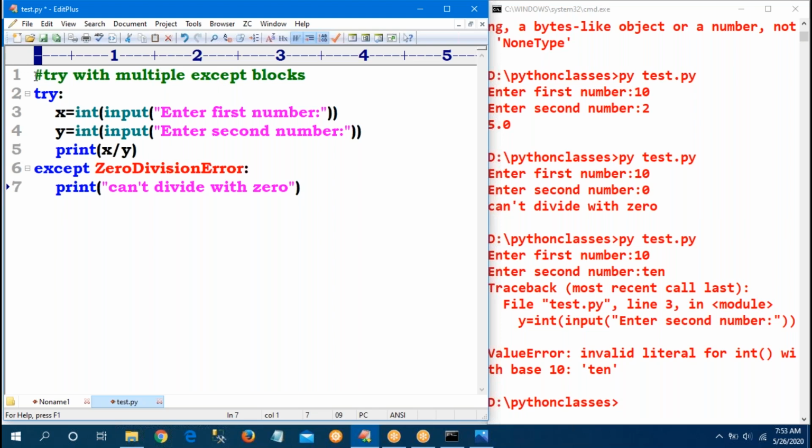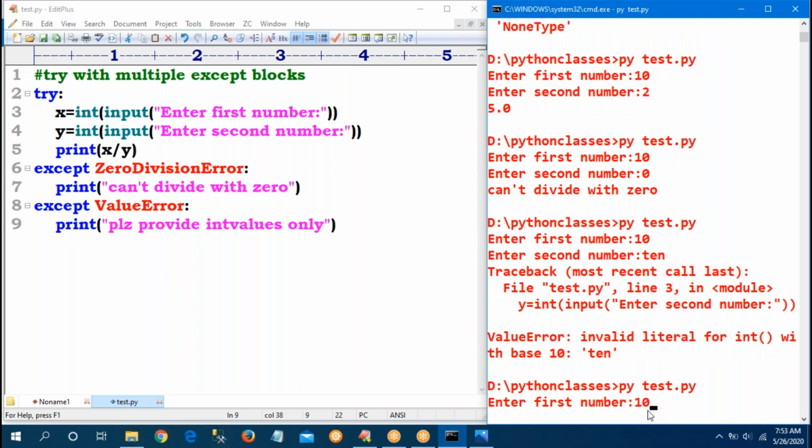First except, then the next except: what is the except? ValueError. Print that "please provide integer values only". Now see here.